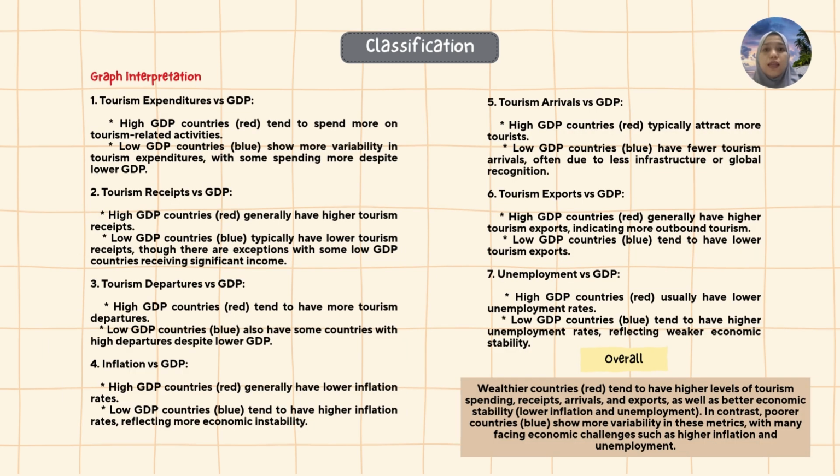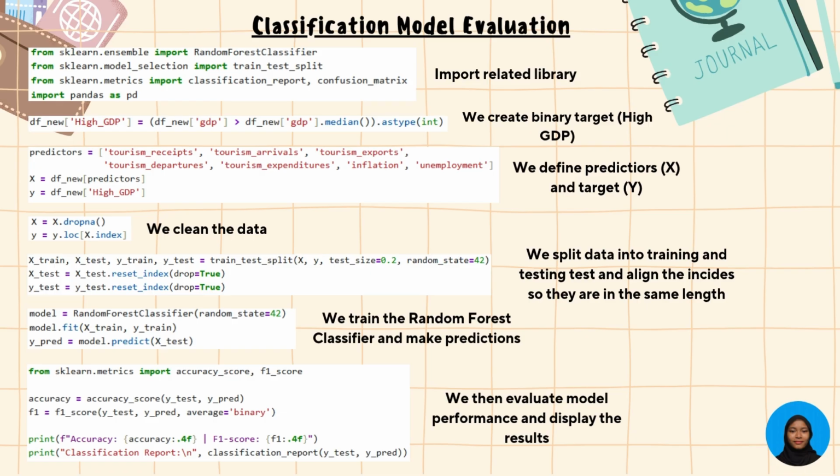As you can see in this slide, all the graphs represent the distinction between high and low GDP groups. Overall, wealthier countries, with high GDP, usually have higher levels of tourism spending, receipts, arrivals, and departures, as well as lower inflation and unemployment rates. In contrast, countries with low GDP often face economic challenges, such as higher inflation and unemployment, and lower tourism activity. The next one is classification model evaluation.